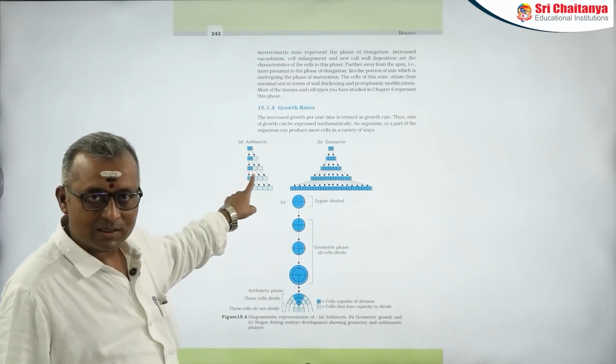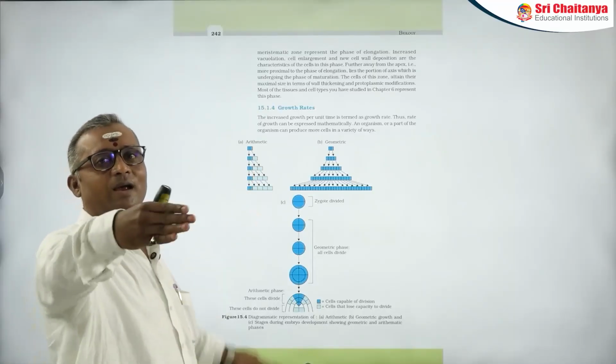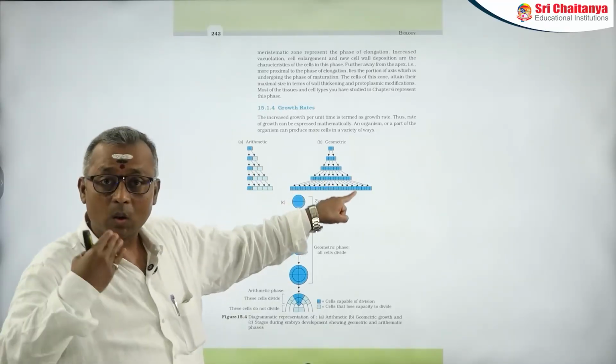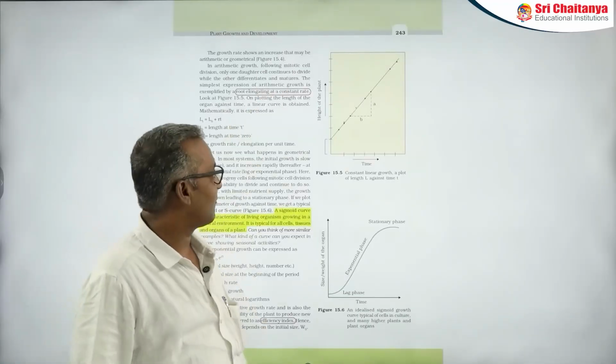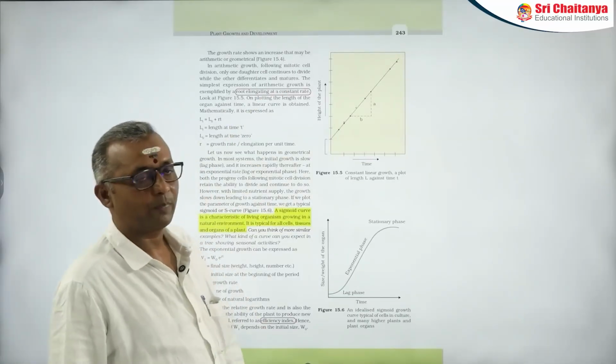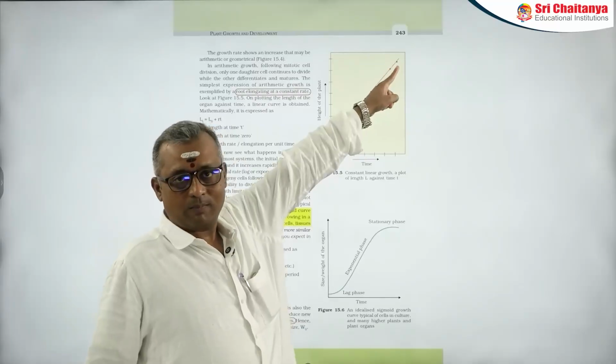That means in this case, growth is constant. Whereas here, growth is exponential. So if you draw a graph for arithmetic growth, you will get a linear curve.